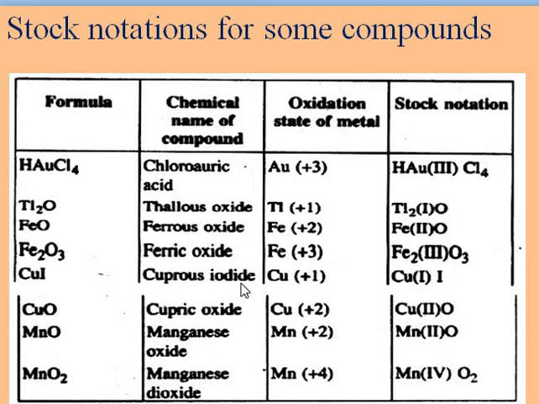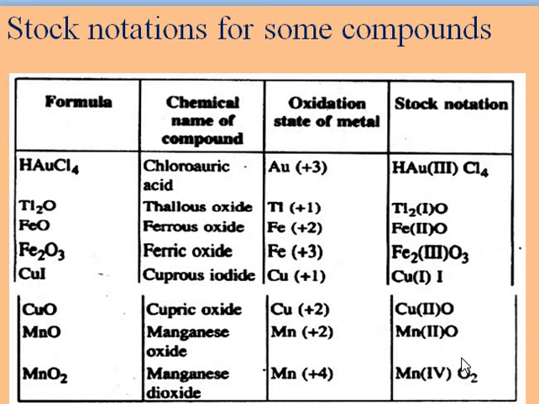Cu2O, cuprous oxide, Cu(I)2O. CuO, cupric oxide, Cu +2, Cu(II)O. MnO, manganese oxide, Mn +2 oxidation state, Mn(II)O. MnO2, manganese dioxide, Mn +4, Mn(IV)O2. And these are the Stock notations for some examples: formula, chemical name of the compound, oxidation state of the metal, and Stock notation.